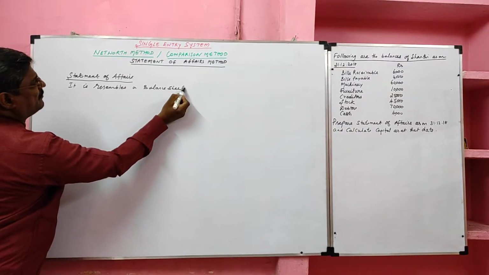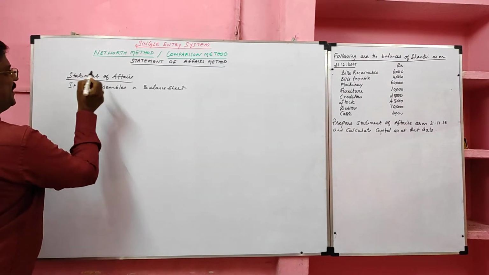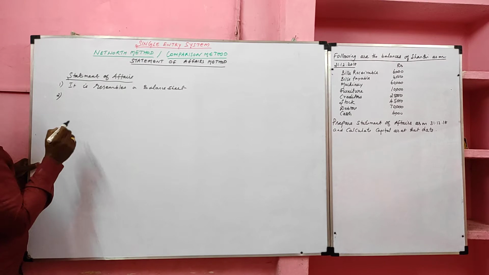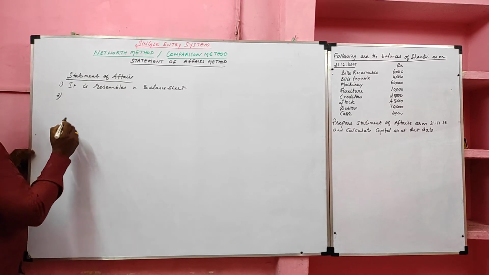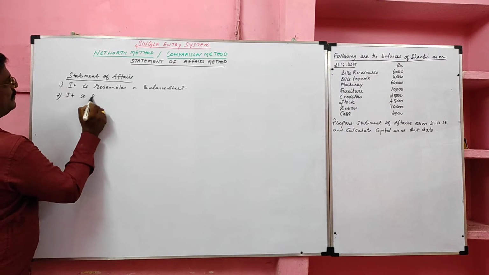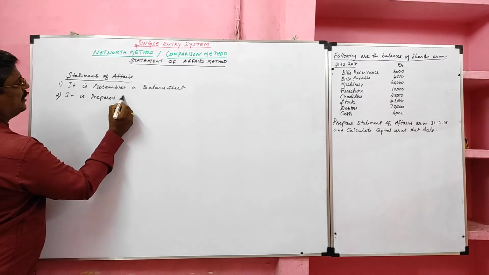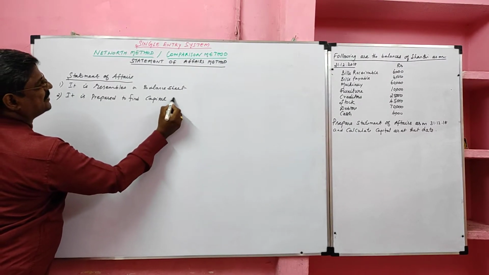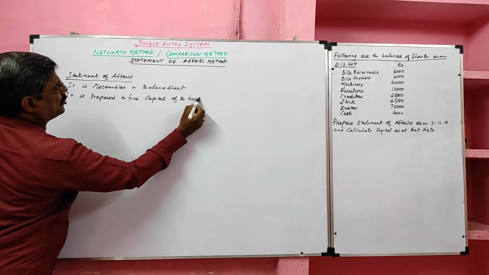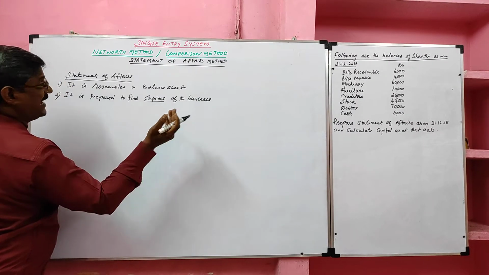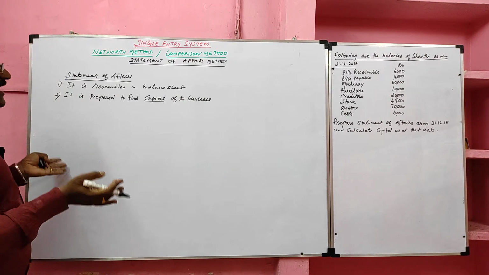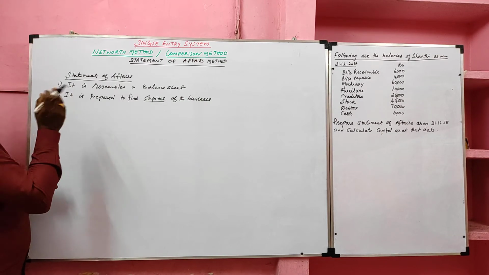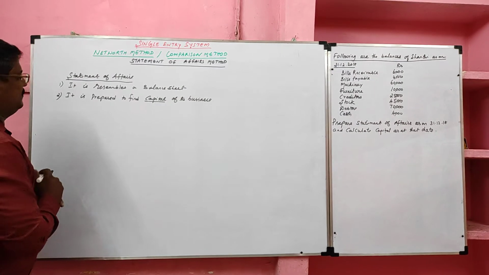In double entry, we will prepare a balance sheet. In single entry, we will prepare a statement of affairs. Point number 1. The statement of affairs is prepared to ascertain the capital, to find the capital of the business. Normally the balance sheet will agree, will tally, but the statement of affairs will not agree. The balancing figure will be the capital. Yes, statement of affairs resembles a balance sheet. It is prepared to find capital.